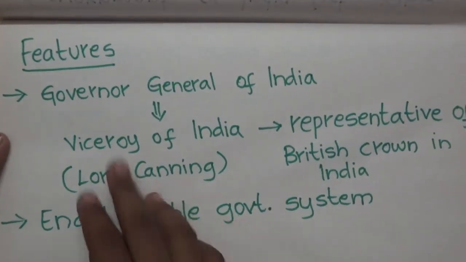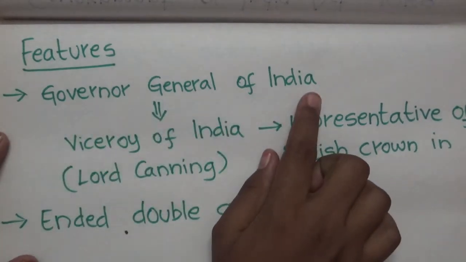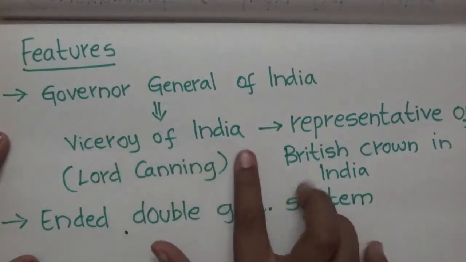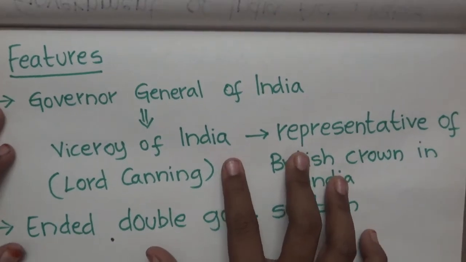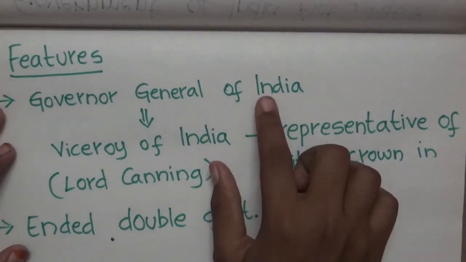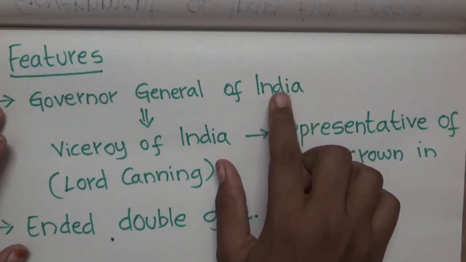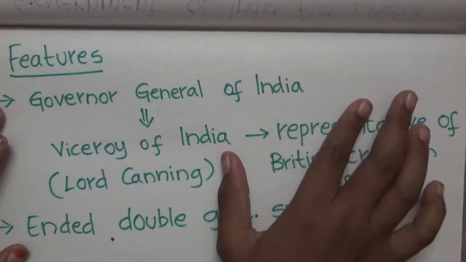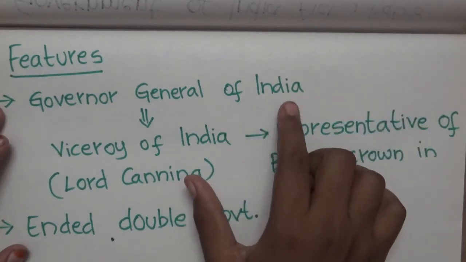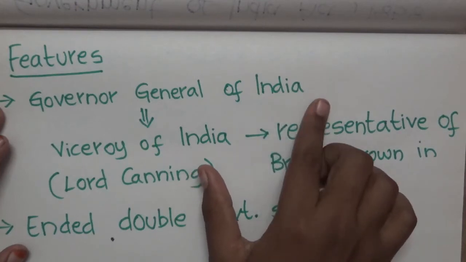First, the Governor General of India was made Viceroy of India. In which act was Governor General of India made? It is Charter Act 1833. And Governor General of Bengal was made in the Regulating Act.